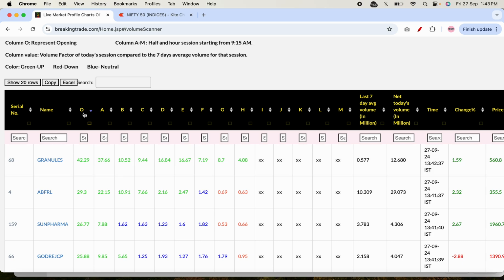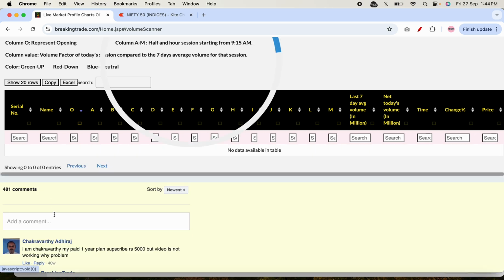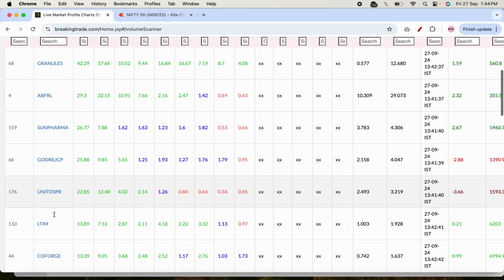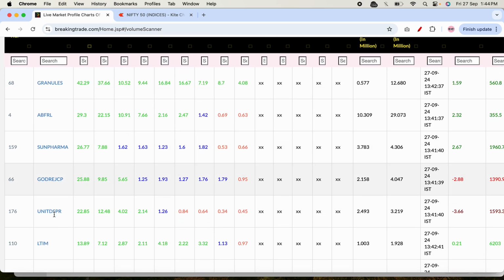You come here and see this data at 9:20 or 9:25 a.m., and you see, hey, Granules volume has been quite high compared to the last 7 days volume. Similarly for AB apparel, similarly for Sun Pharma. If you click these charts, you can directly know which stocks have good movement. Similarly for United Spirits, there was 22 times the volume, and it has fallen 3.66%. It is not necessary that if volume has increased, the stock will only rise. Godrej CP is also among the top 5 stocks with the highest opening volume.